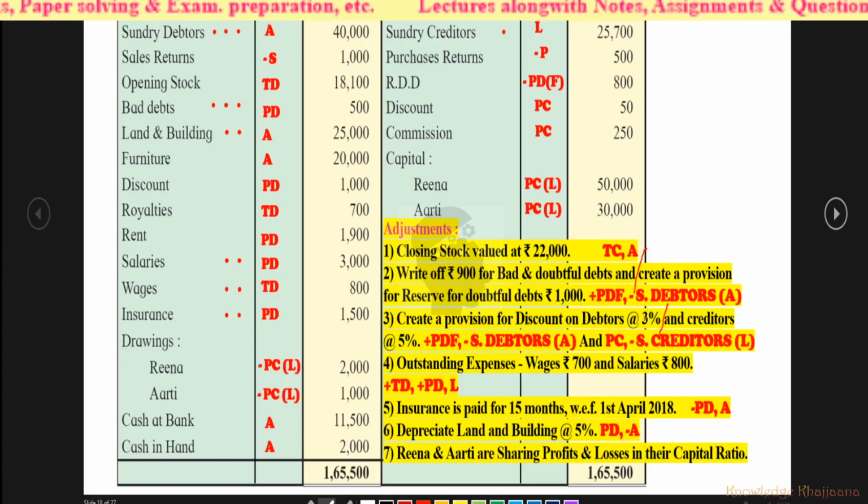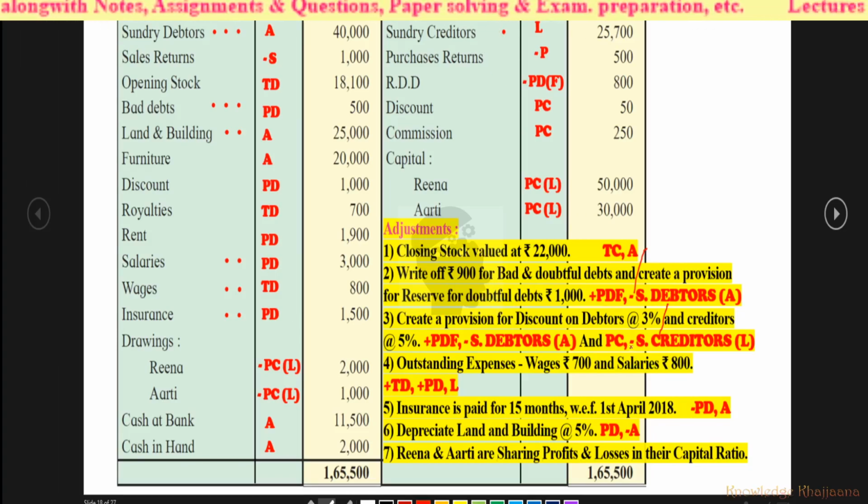Okay, here are again two parts. Creditors, provision for discount on creditors at 5%. Okay, what is meant by provision for discount on creditors? That we are assuming that our creditors may give us the discount at 5% on whatever our amount is due to them. Okay, so this is against the principle of conservatism actually. Okay, so this 5% we have to deduct from sundry creditors. So we will make one mark against sundry creditors.